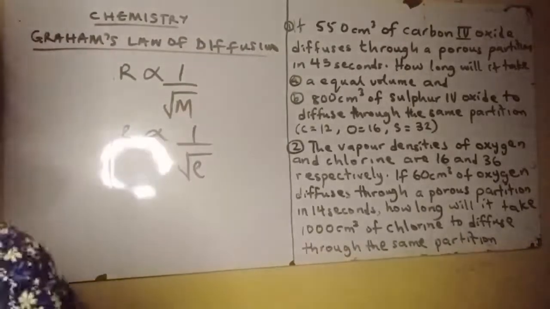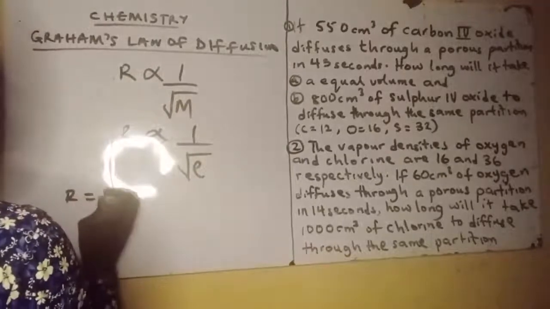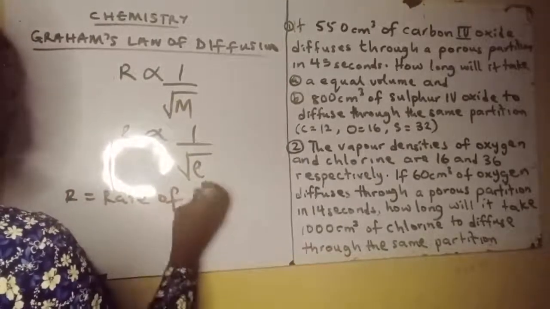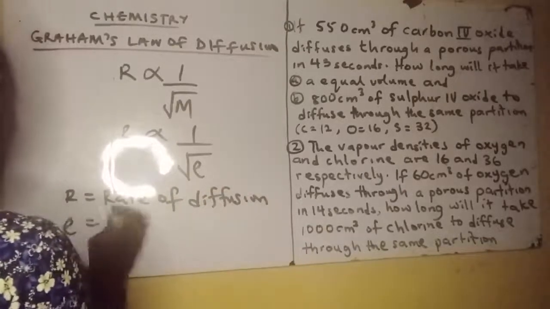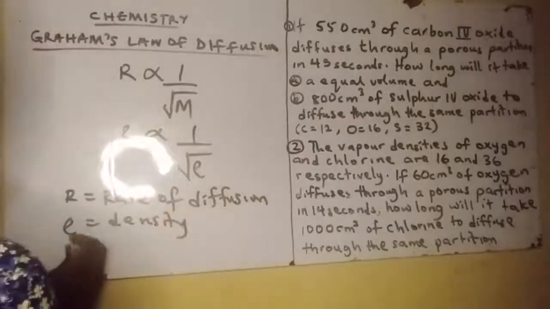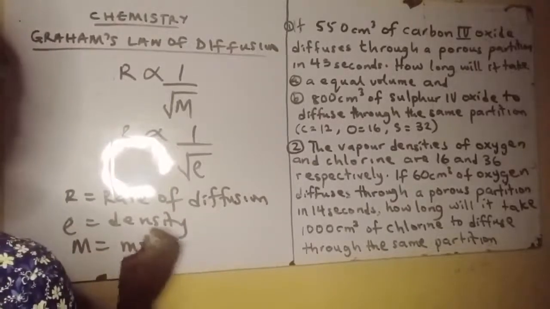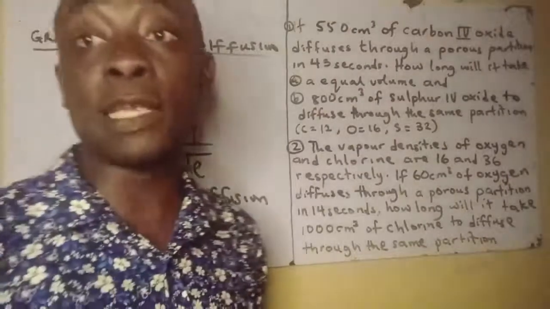So ó mean wípé tá a bá máa kọ orúkọ báyìí that means R will be what? Rate of diffusion. Rho will be density. Sometimes wọ́n lè pè ní vapor density. M will be what? Molar mass. That is mass of 1 mole of that gas.